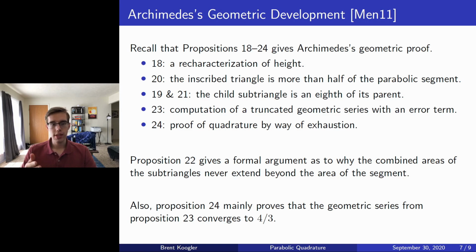Now, most of these topics we have already discussed in some detail, so we already talked about the recharacterization of height. From the pictures, it seemed clear that the inscribed triangles would eventually fill up the entire area. Moreover, we explicitly described the geometric series that would give the area of the parabolic segment and so forth. The main idea that we haven't yet analyzed thoroughly stems from Proposition 21 that states that each child subtriangle is an eighth that of its parent.